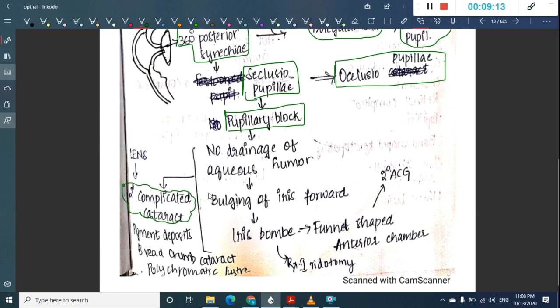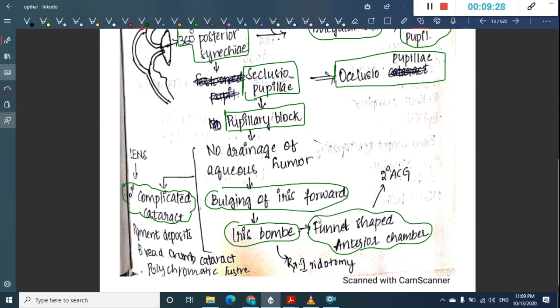Because of no drainage of aqueous humor, this leads to the formation of secondary complicated cataract. That is one. This will also lead to bulging of the iris forward. When the iris bulges forward, it leads to formation of iris bombe. This iris bombe looks like a funnel shaped anterior chamber, which leads to secondary angle closure glaucoma. So this uveitis will lead to secondary angle closure glaucoma, and also to secondary complicated cataract.